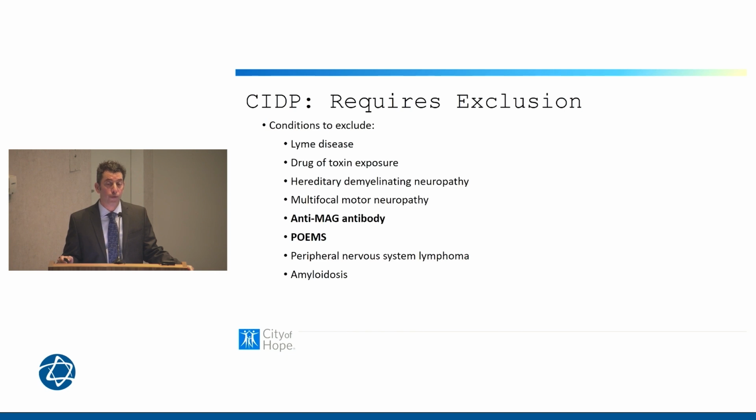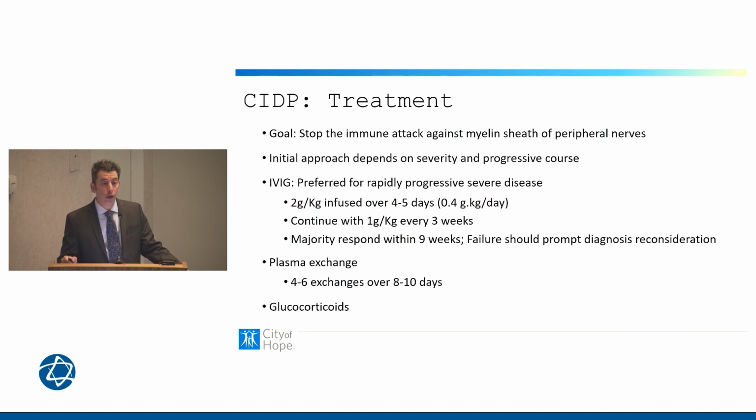Peripheral nervous system lymphoma, a rare manifestation of lymphoma, and of course amyloidosis, we want to exclude before making the diagnosis of CIDP. If all those diseases have been excluded, and again, the algorithm takes us down that pathway where the anti-MAG antibody is negative, the anti-ganglioside antibody is negative, and we wind up with a diagnosis of CIDP, the goal is to stop that immune attack that's occurring against the myelin sheath.